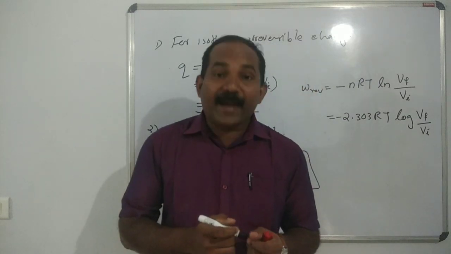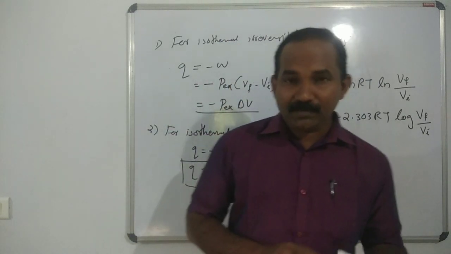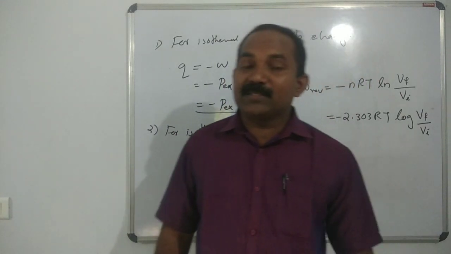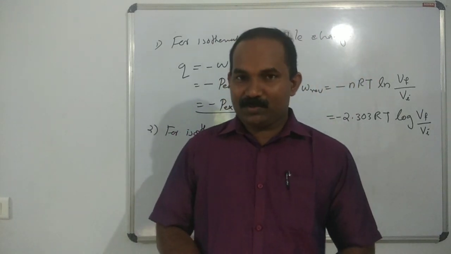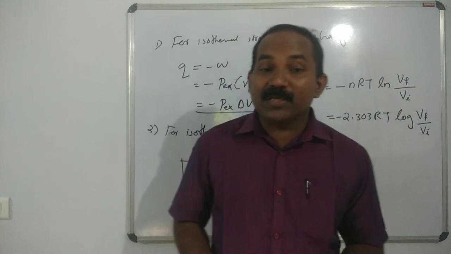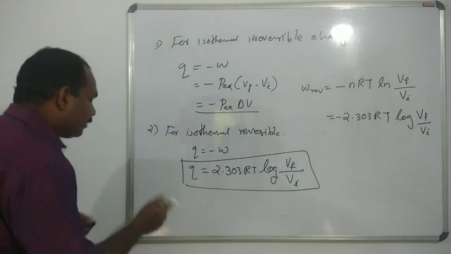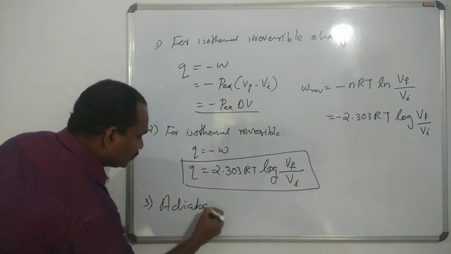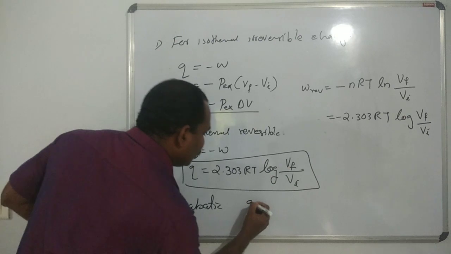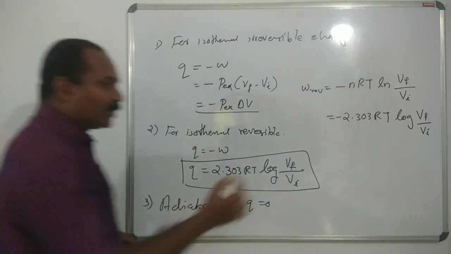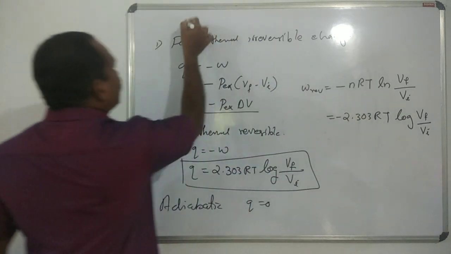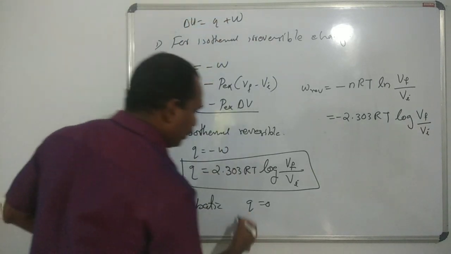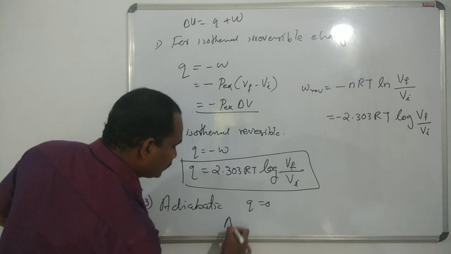The next is the adiabatic process. For an adiabatic process, we know that Q is equal to 0. So for the adiabatic process, the third one, Q is equal to 0. So in the first law of thermodynamics, delta U is equal to Q plus W, what happens?